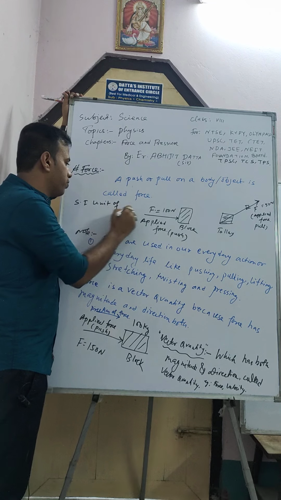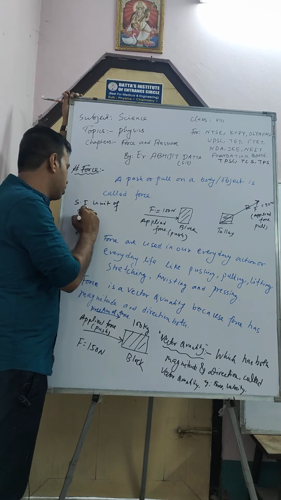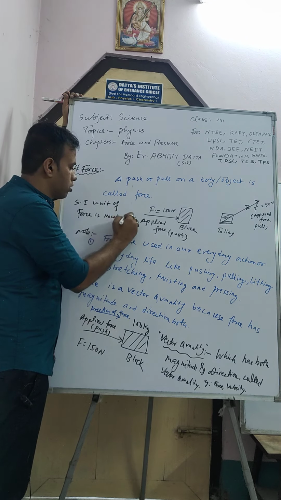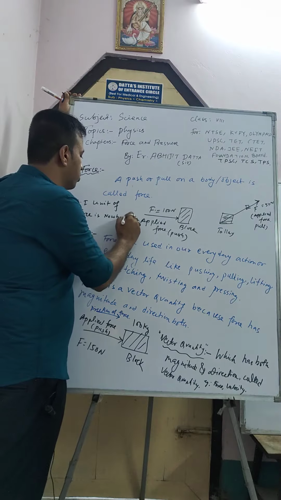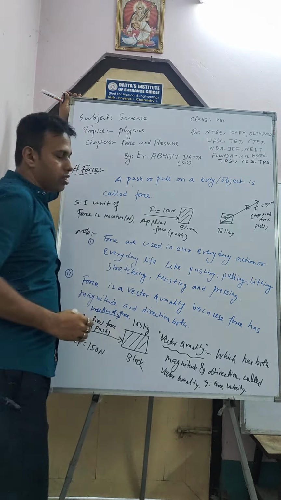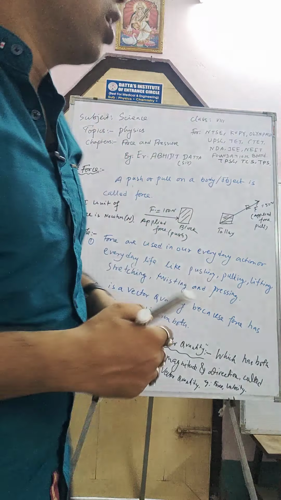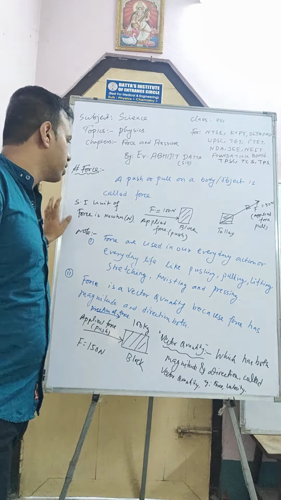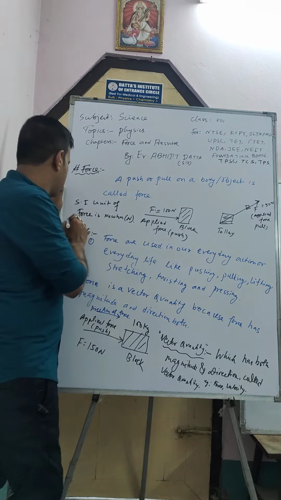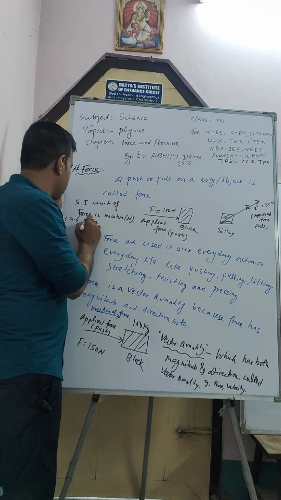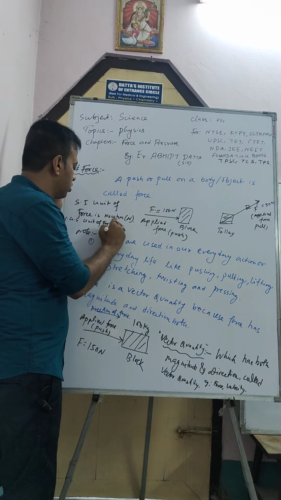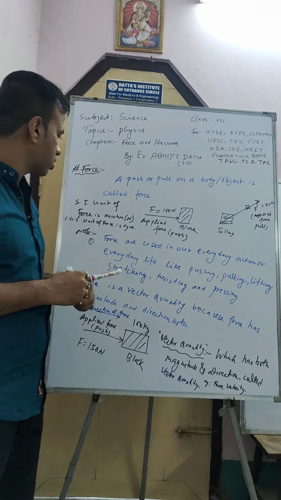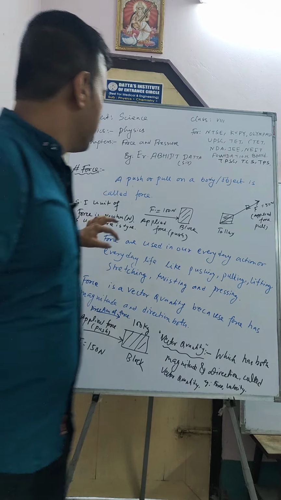SI unit of force is Newton. That is denoted by capital N. So we already learned what force is, and its SI unit is Newton, and the CGS unit is dyne. I am writing here: CGS unit of force is dyne.